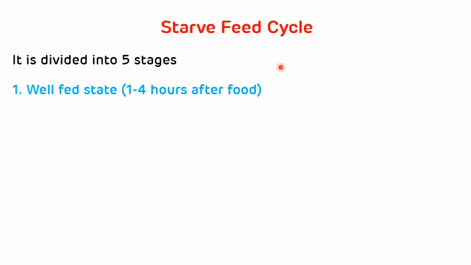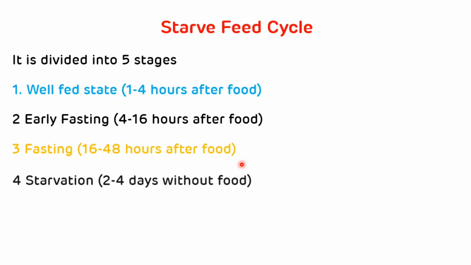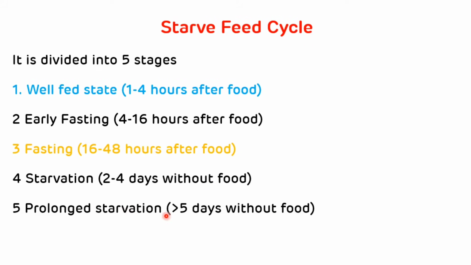Now we will see the fed-fast cycle. This cycle is divided into 5 main stages. The first stage is the well-fed state, which is 1 to 4 hours after taking food. The second stage is early fasting, which is 4 to 16 hours after taking food. The third stage is the fasting stage, which is 16 to 48 hours after taking food. The fourth stage is starvation, which is 2 to 4 days without food. And the fifth and last stage is prolonged starvation, which is more than 5 days without taking food. So these are the 5 stages of the fed-fast cycle.